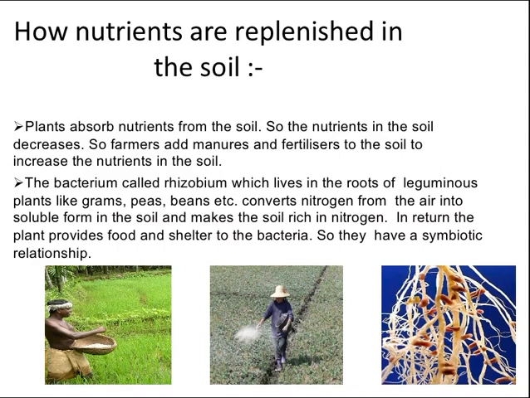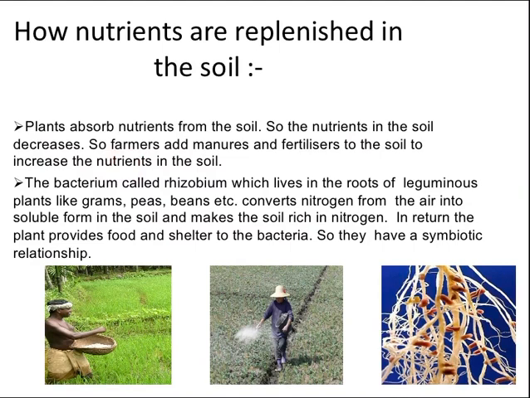Our next topic is how nutrients are replenished in the soil. As plants absorb nutrients from the soil, the nutrients in the soil decrease. So farmers add manures and fertilizers to the soil to increase its nutrients. These manures and fertilizers contain plant nutrients such as nitrogen, potassium and phosphorus.